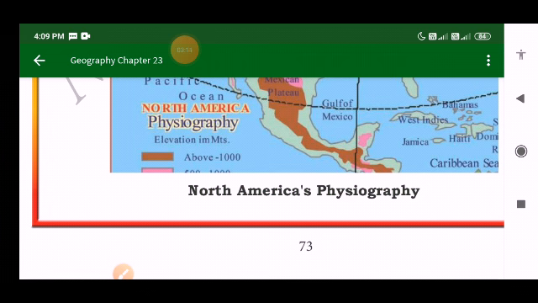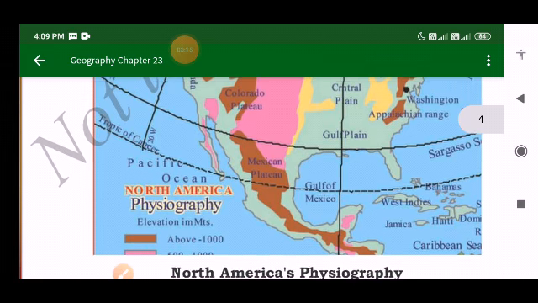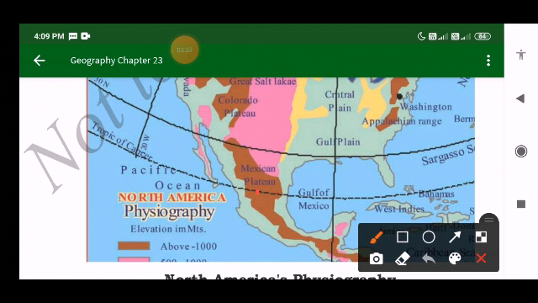Okay, and the Western Cordilleras, where do they run from? From the Alaska range in the north to Panama in the south. They consist of a series of plateaus, for example the Colorado Plateau and the Mexican Plateau. So here we can see the Mexican Plateau, and here we can see another plateau, the Colorado Plateau.